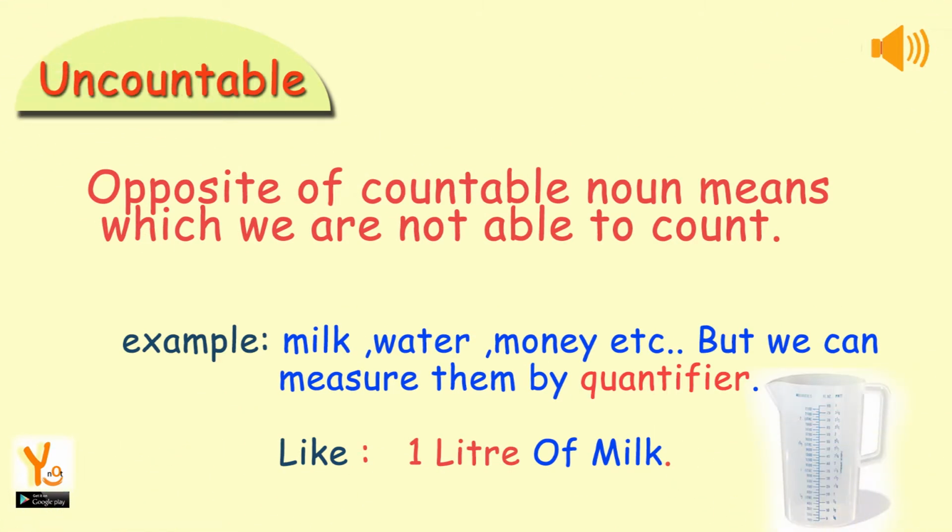Uncountable is the opposite of countable noun, which means we are not able to count. For example, milk, water, money etc., but we can measure them by quantifier. Like, 1 rupee.